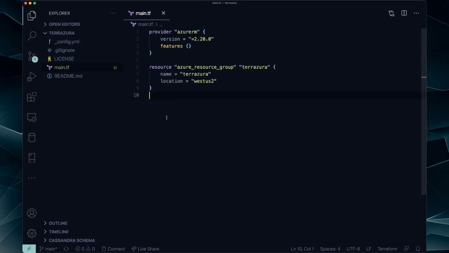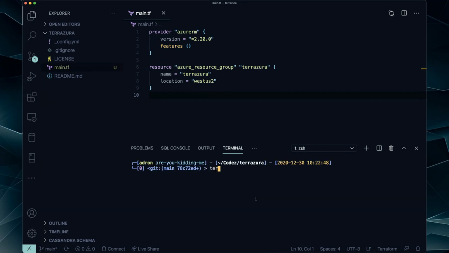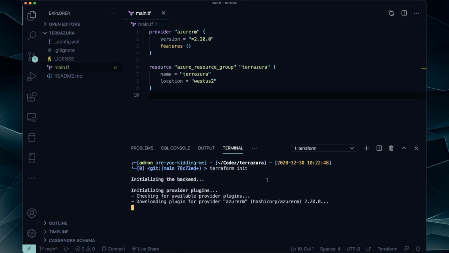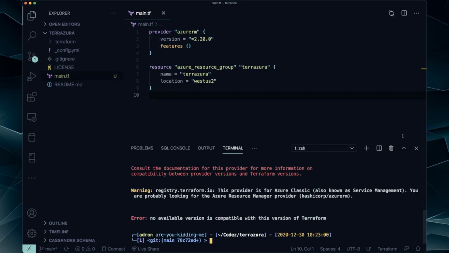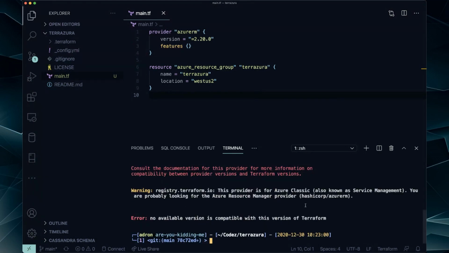All right, so with a provider now and one resource set, I can pop open my terminal, my Visual Studio Code terminal, like so. And I can run Terraform init, and it'll pull down the provider. It says provider for Azure Classical Resource Manager. You're probably looking for the Azure Resource Manager provider. Oh, nothing like them changing stuff. And then I try something again and it hits. So let's do this then.